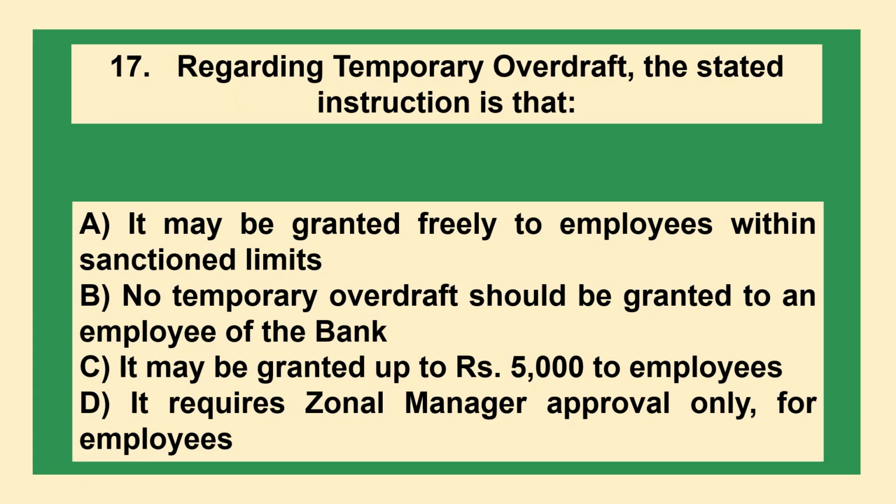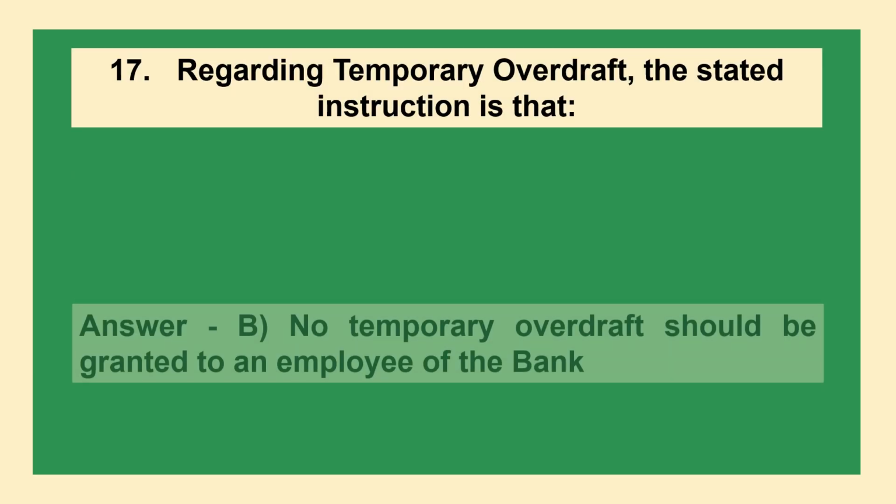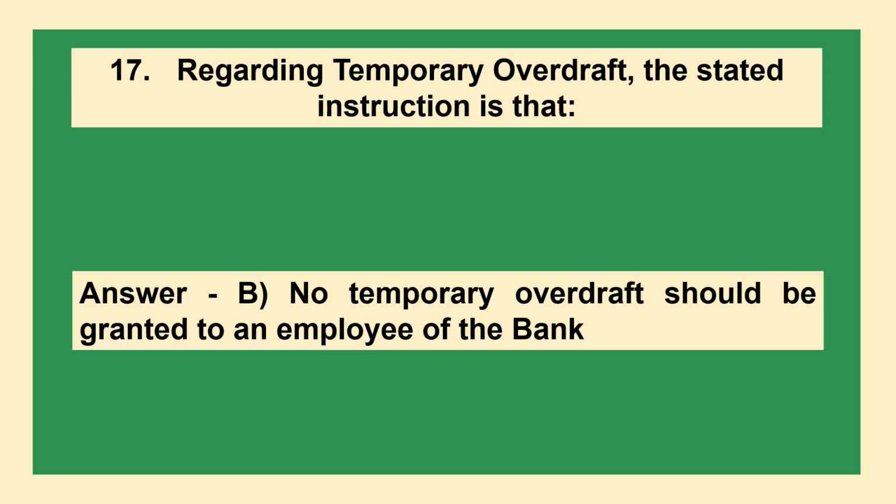Question. Regarding temporary overdraft, the stated instruction is that: option A, it may be granted freely to employees within sanctioned limits; option B, no temporary overdraft should be granted to an employee of the bank; option C, it may be granted up to rupees 5,000 to employees; option D, it requires zonal manager approval only for employees. Correct answer is option B. No temporary overdraft should be granted to an employee of the bank.